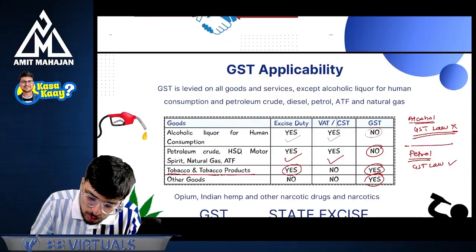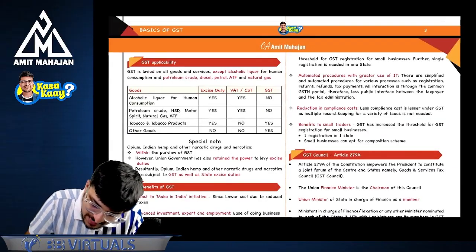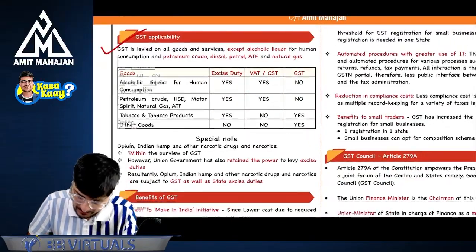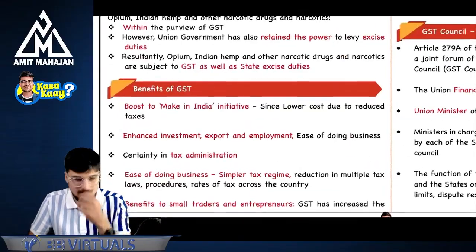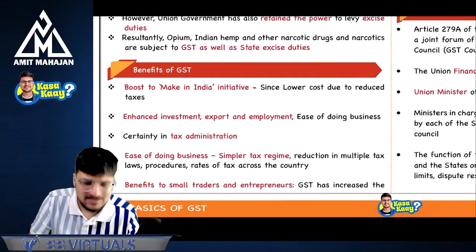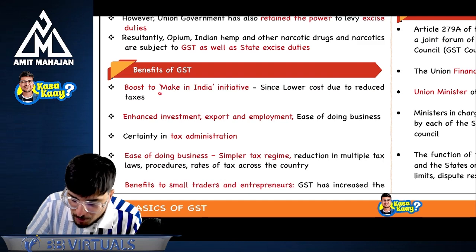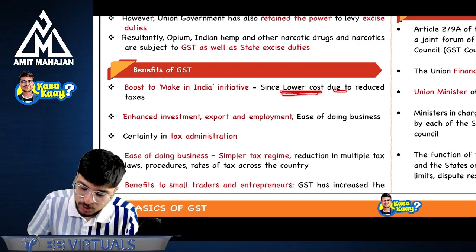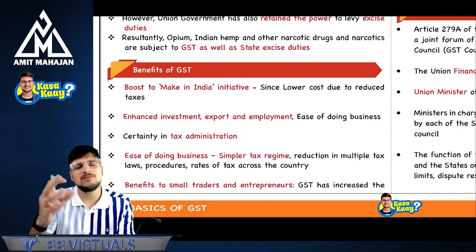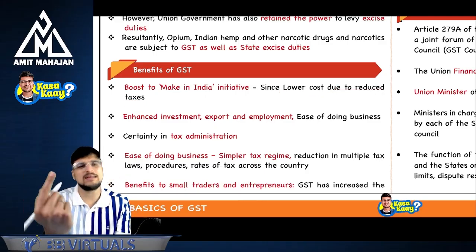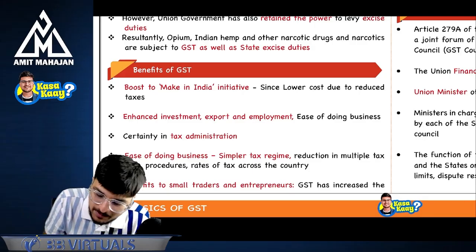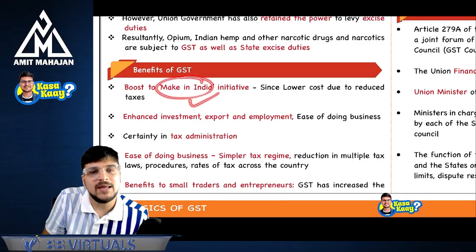So this is done. Now let's come back to this point. So GST applicability is absolutely done and dusted. Correct? This is the same point. Benefits of GST. Now let's see what are the benefits of GST. We'll just read it once. Boost to Make in India initiative. Of course. Why? Because of lower cost due to reduced taxes. Since there are no multiple taxes, there is only one tax. That's why the costs have been reduced. If the costs are reduced, people are more encouraged to make in India.